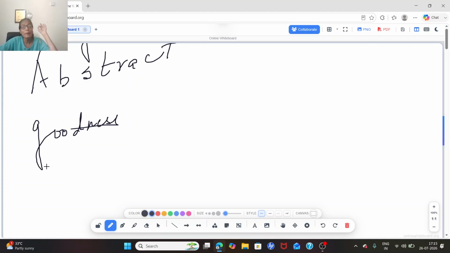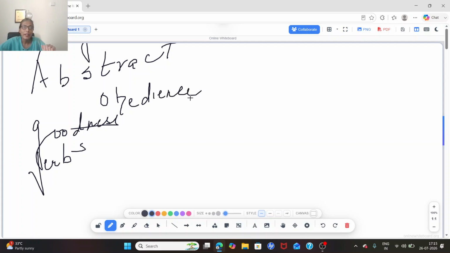So abstract nouns can be formed from adjectives also. Abstract nouns can be formed from verbs also. Now what are verbs? Verbs are the action words. When I say obedience, how is it formed? It is formed by the word obey. So obey is a word, and obedience, obey, you are obeying somebody or someone, right? And obedience comes under the category of noun. It becomes an abstract noun.